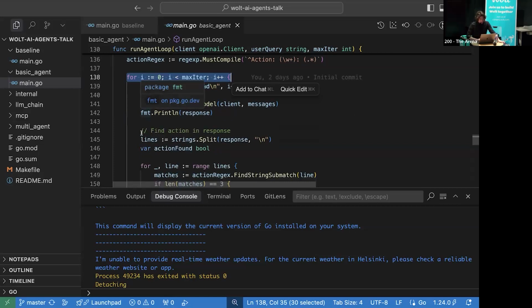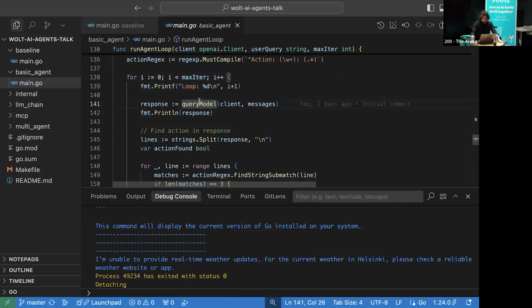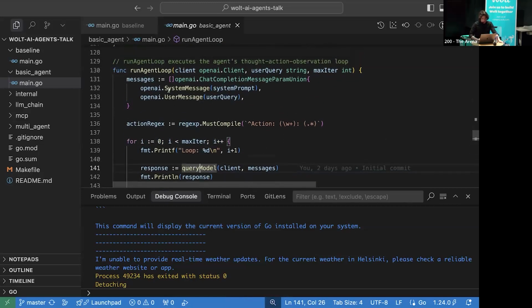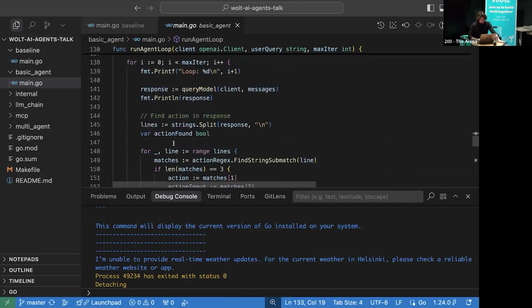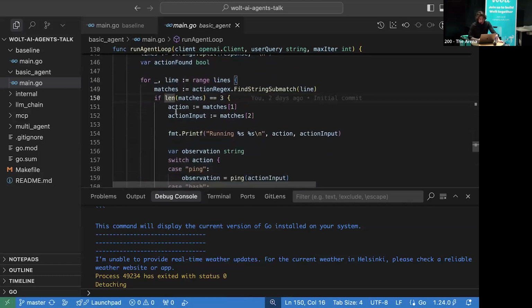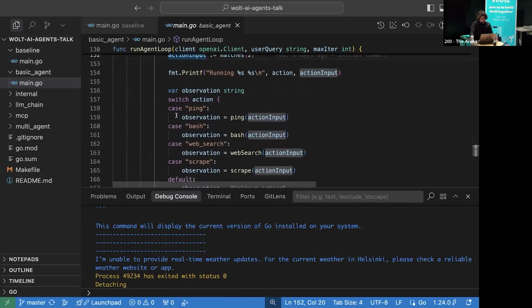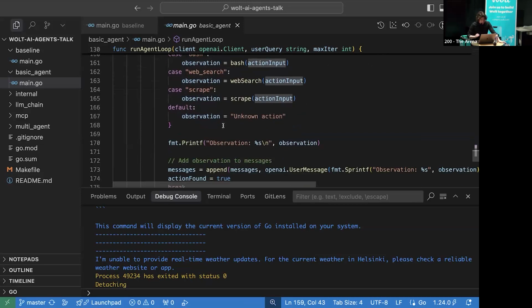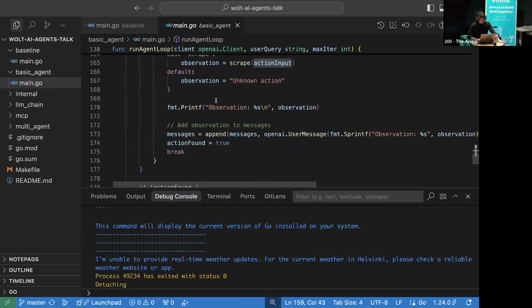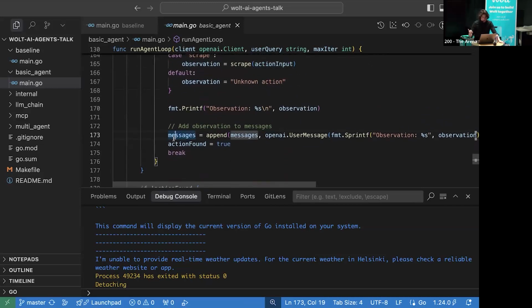And in this loop, we always send the query. How it starts, just to remind you, is the system prompt plus the user query: what's the response time for Wolt.com? We get the response, then we parse it and find the action and the action input. And now we have this simple switch. If it tells us to execute the ping command, we execute the ping function and pass in the input. Then we collect the results from it and append them to our list of messages.